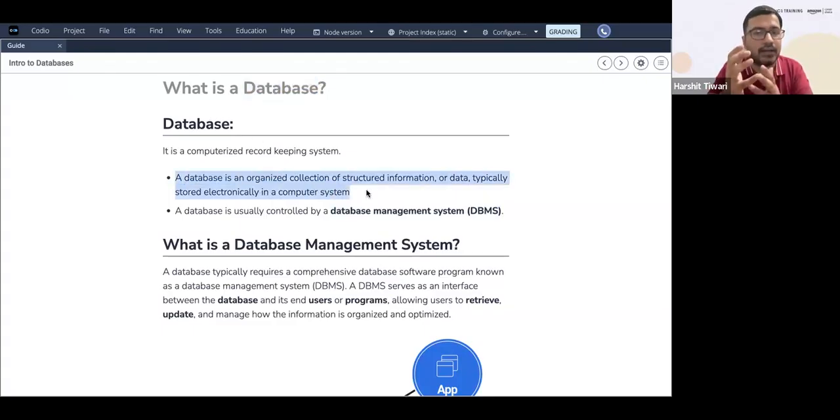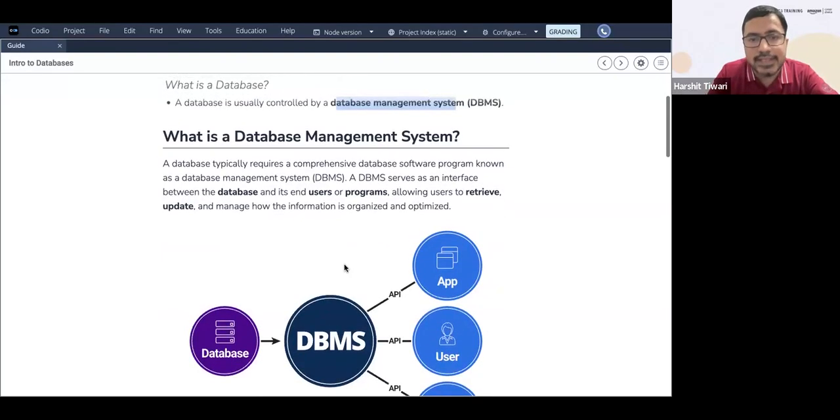That's the data that I want to store. Encapsulating that is the database management system. You'll ask, what is this database management system? It is basically an entire system that serves as an interface between the database and its end users or programs. So let's say I'm writing some program to access the data. That acts as an interface between the actual data and the user.